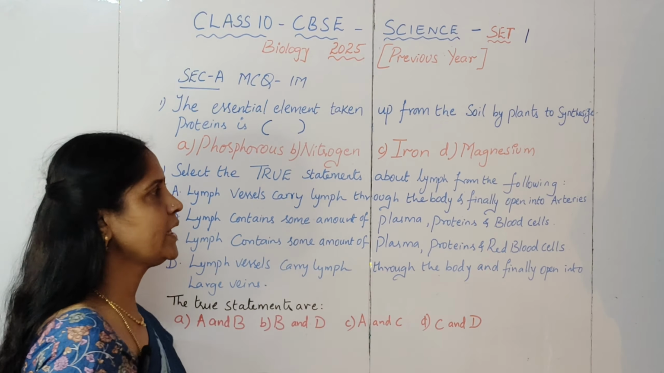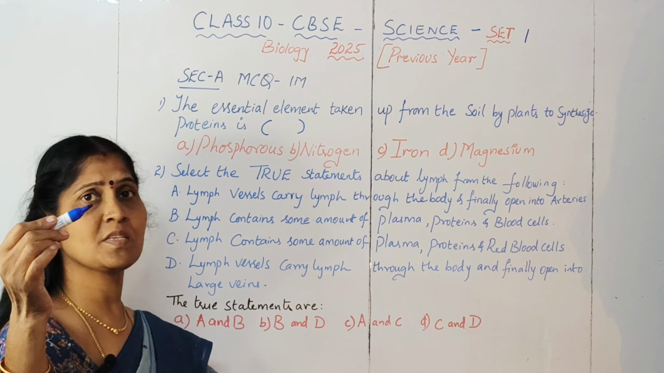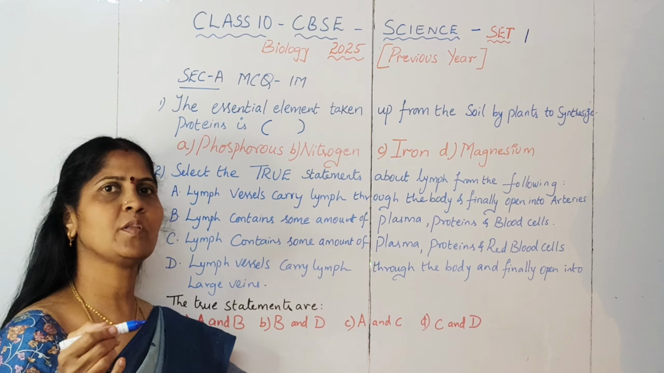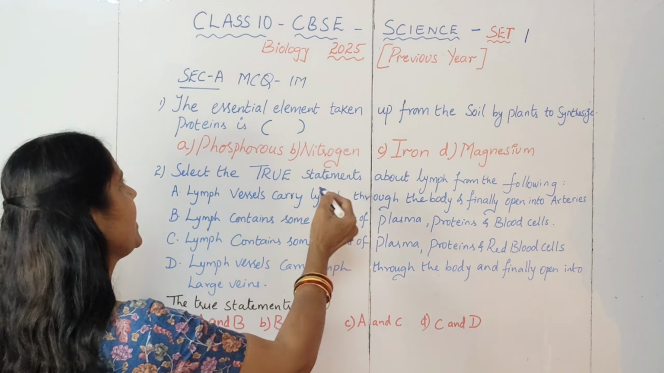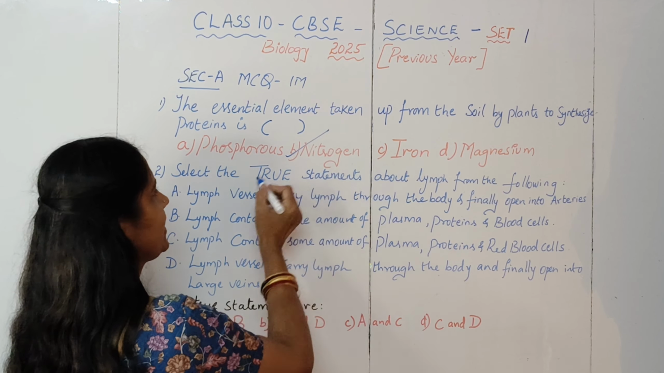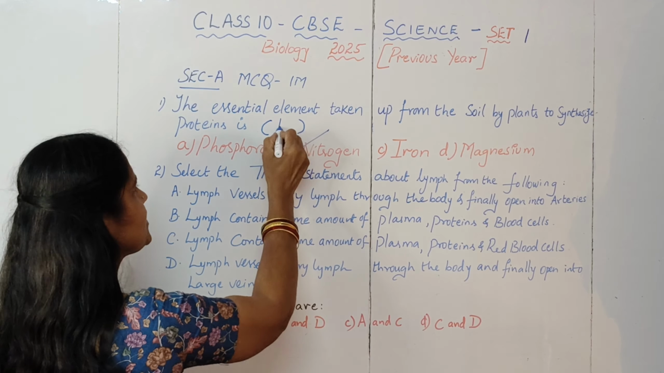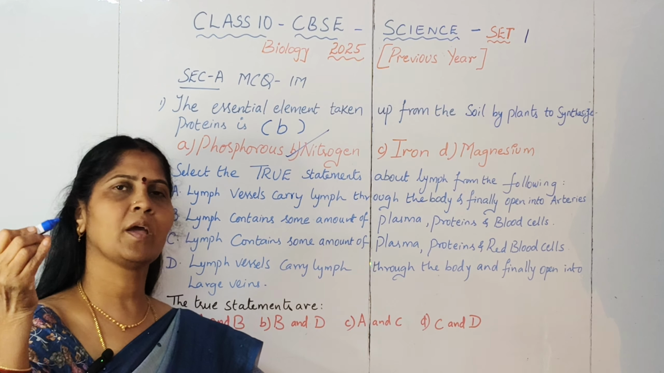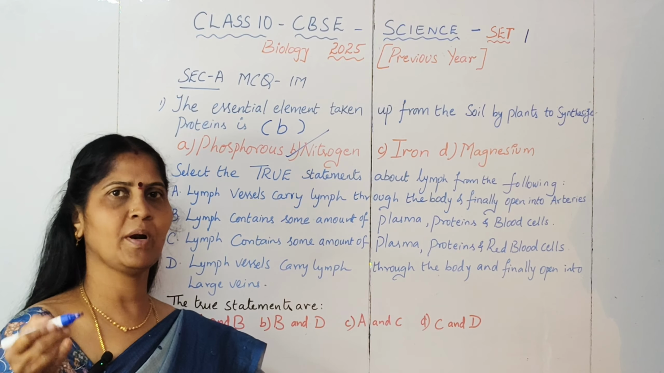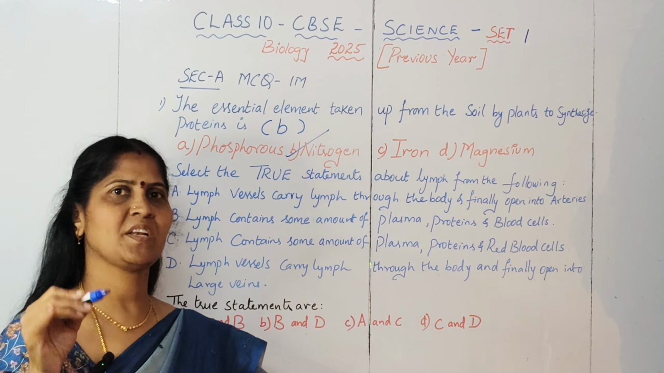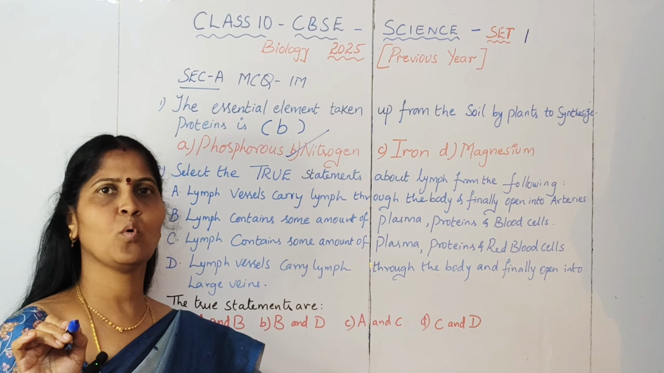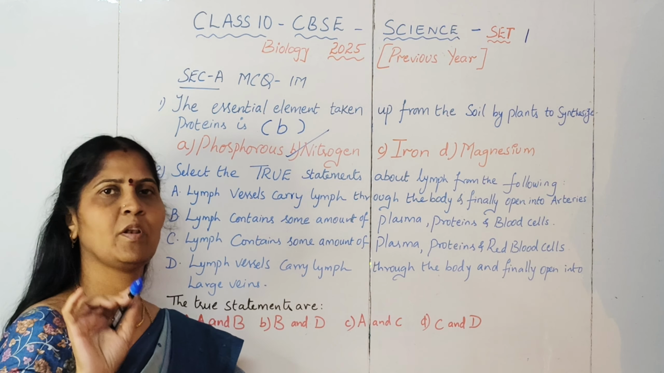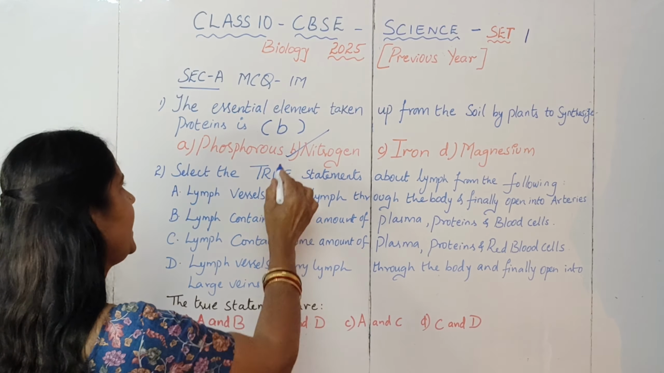So the essential element taken up from the soil by the plants to synthesize proteins. In proteins, amino acids are the basic building blocks, so there should be a nitrogen component in that. Here, phosphorus, nitrogen, iron, magnesium, the correct answer is nitrogen. And in the options also you write B. Don't write 2 or something else there, or you write the answer directly on the answer sheet, but don't mention the wrong option as 2 number or something else in your own way. Write whatever is given. The option should match what is given on the question paper. Okay, so write B only.